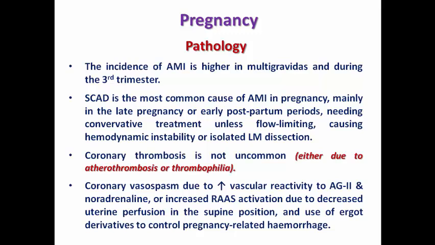Sometimes coronary vasospasm may occur during pregnancy due to increased vascular reactivity to angiotensin II and noradrenaline, or increased activation of the renin-angiotensin-aldosterone system due to decreased uterine perfusion in the supine position, or use of ergot alkaloid to control antepartum or postpartum hemorrhage. It may precipitate coronary vasospasm. So in this case, the patient may need DHP calcium channel blockers or nitrates to relieve this coronary vasospasm.